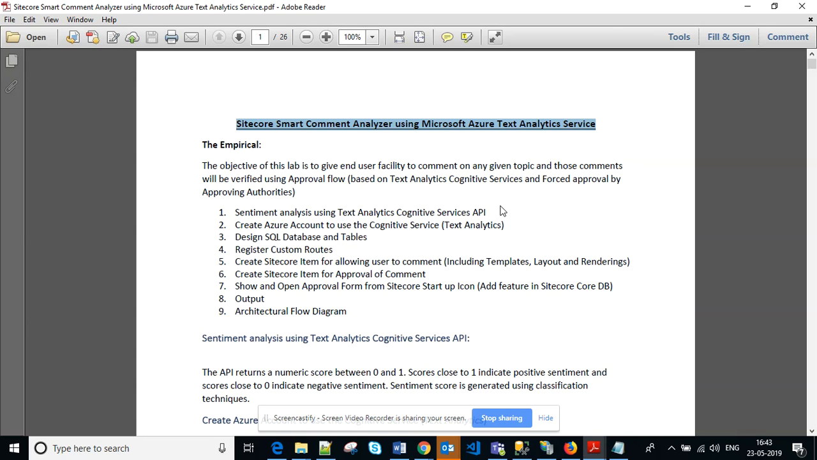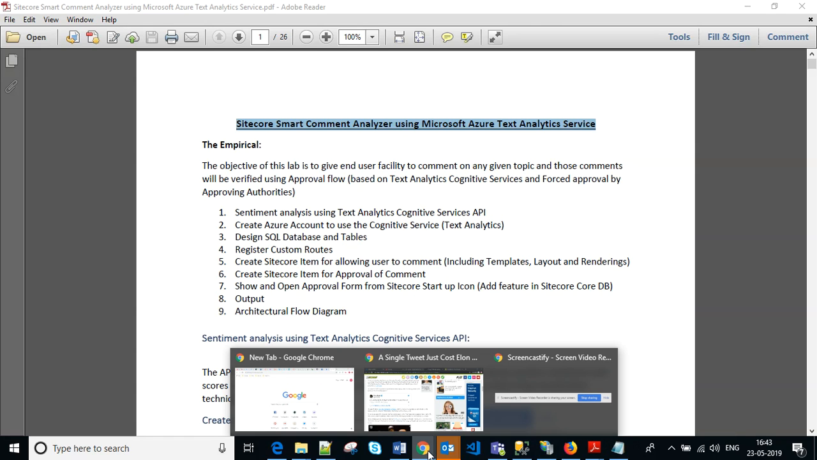Let's suppose you are running a website, it may be an e-commerce based website or a blog website, where you are allowing visitors to put comments against those products or the article. Now, these comments can be positive, negative, or sometimes it may be abusive. If it's positive, then it's good for our website. But if it's negative or abusive, then we must take care.